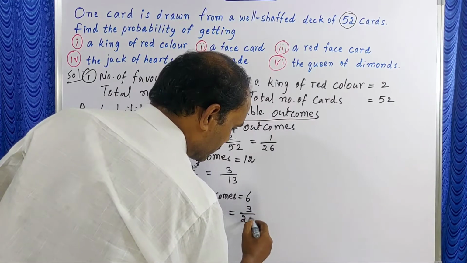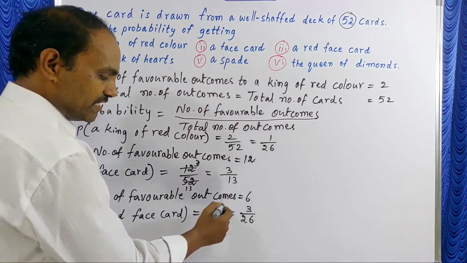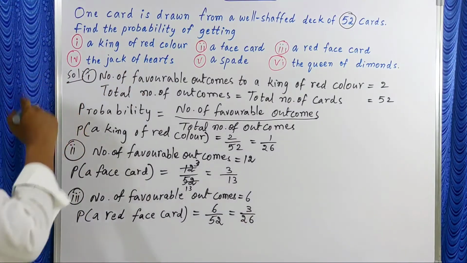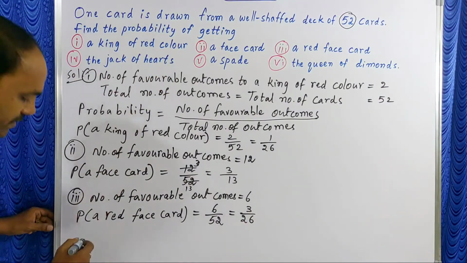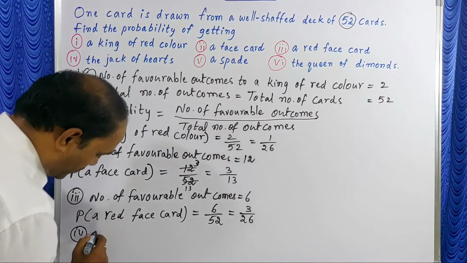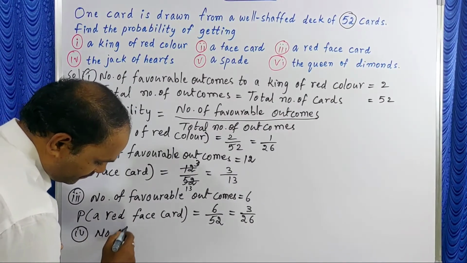3 by 26: 2 3s, 2 2s, 2 6. Next, fourth one, the jack of hearts. Number of favorable outcomes.